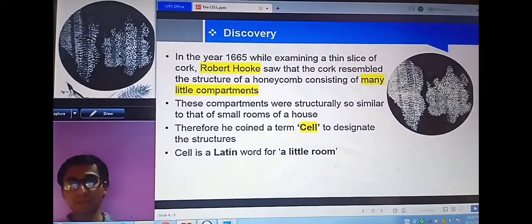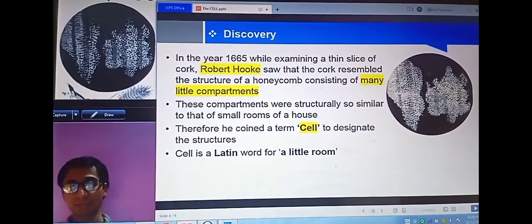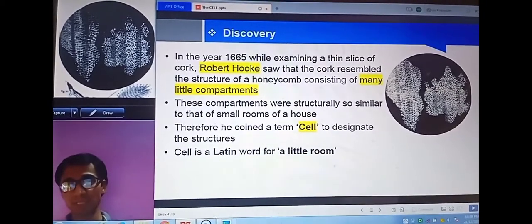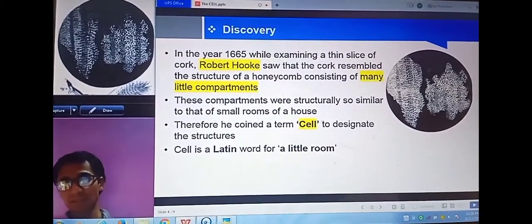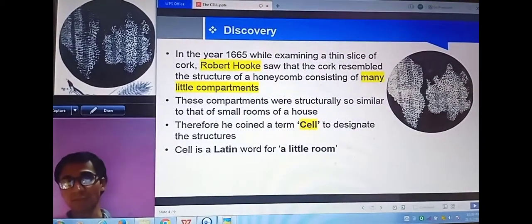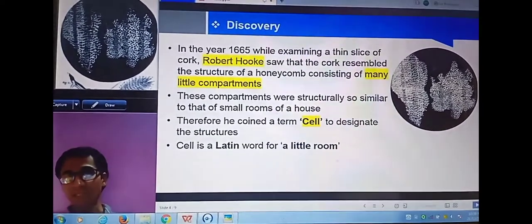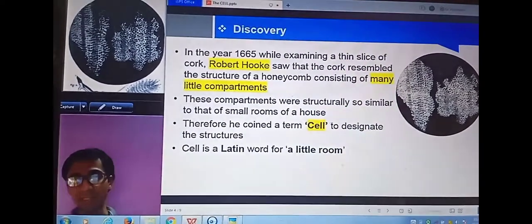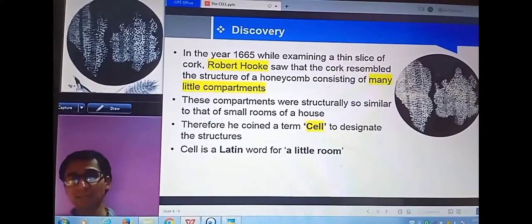When it comes to the discovery of the cell, it was Robert Hooke in the year 1665, when he was observing thin slices of cork under the compound microscope which he had built. He observed a structure similar to this one. This structure resembles a honeycomb, consisting of many little compartments. In Latin, cell is the term used for little rooms. Therefore, Robert Hooke designated them as cells.